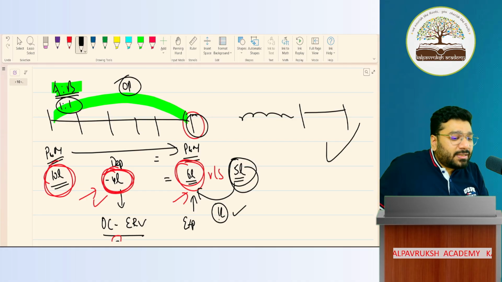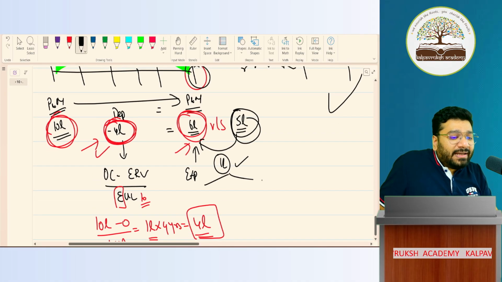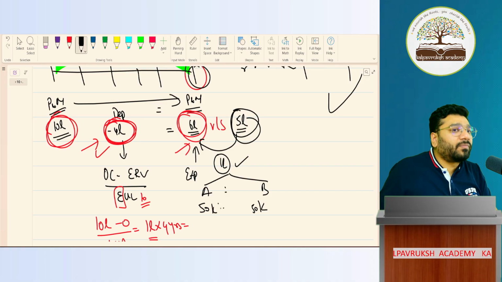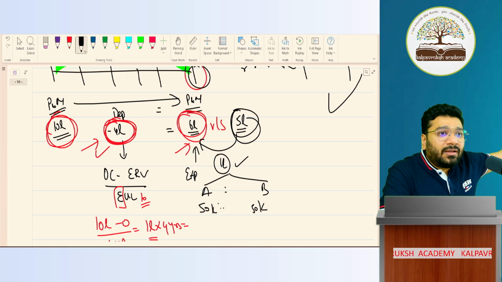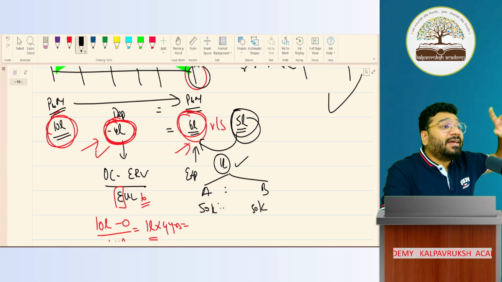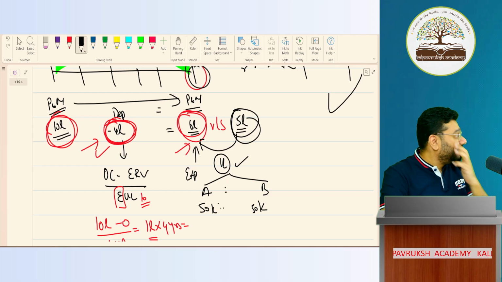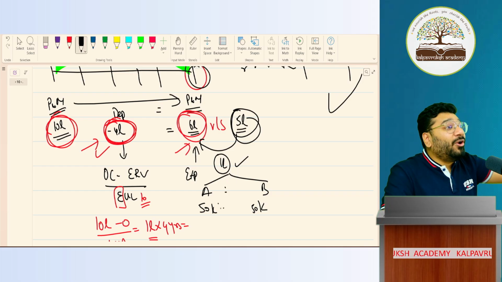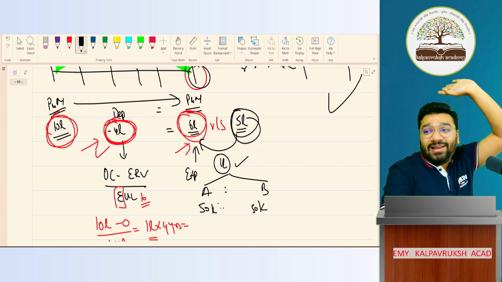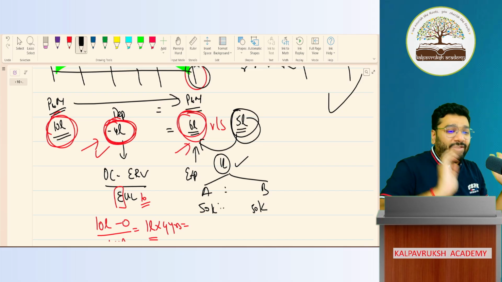So this 1 lakh loss belongs to whom? This 1 lakh loss belongs to A and B equally. How much? 50,000, 50,000. Yes or no? But the partners did not have the knowledge of revaluation. Why? Because they did not study from Prathik sir. So they had no idea about revaluation, nor did they consult CA Prathik sir. So what did they do? They continued CPSR without revaluation.